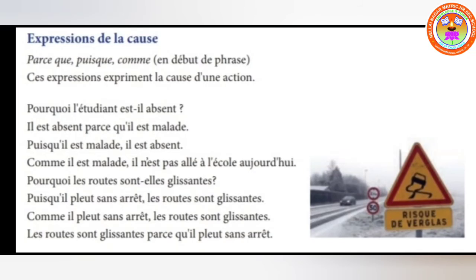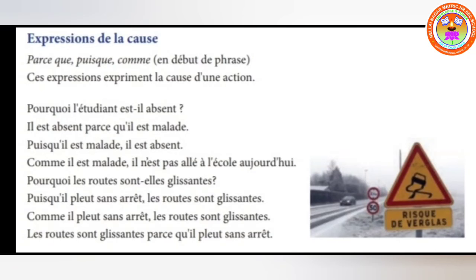Pourquoi les routes sont-elles glacées? So why are the roads slippery? Puisque il pleut sans arrêt means since it rains non-stop, les routes sont glacées, so the roads are slippery. Comme il pleut sans arrêt means it rains non-stop, les routes sont glacées, the roads are slippery. Les routes sont glacées parce qu'il pleut sans arrêt. The roads are slippery because it rains continuously.